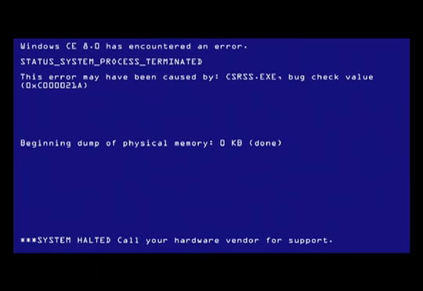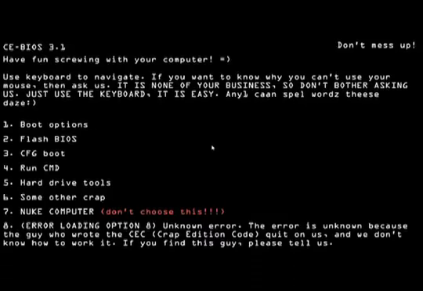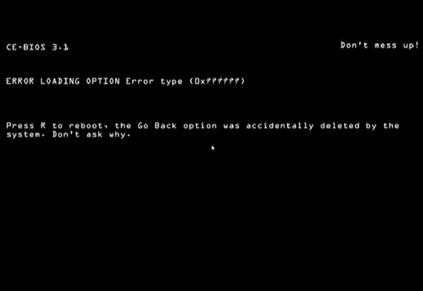Alright, well, let's reboot. Go into the BIOS, try to fix this. Maybe the BIOS will work. And, of course it doesn't. Don't mess up. That's what it says. We're just warning you because you might screw something up like I might have. Well, yeah. Hope you enjoy Crap Edition. Try getting it to work and then call us if you got something working because we have no idea what we're doing wrong. But, yeah, see you later.